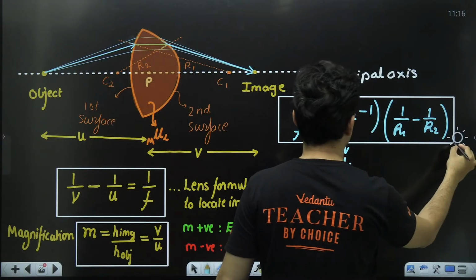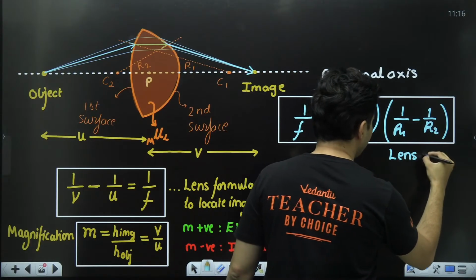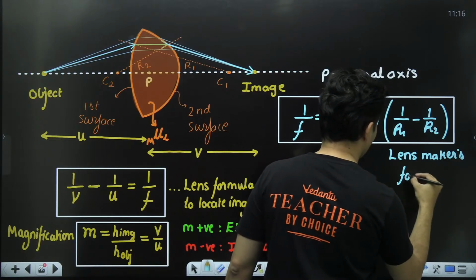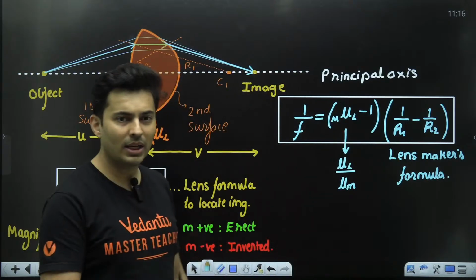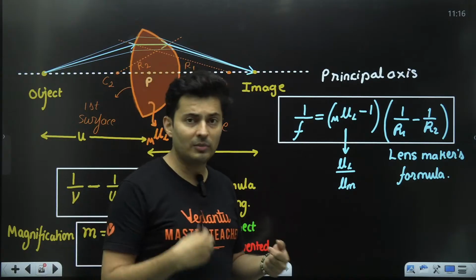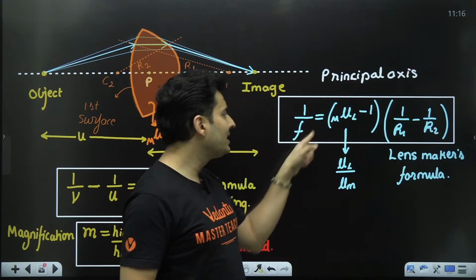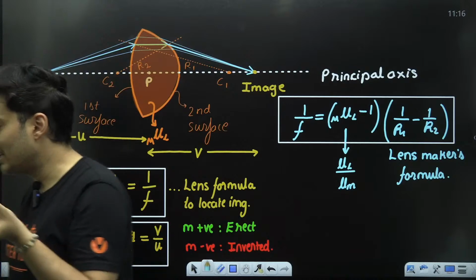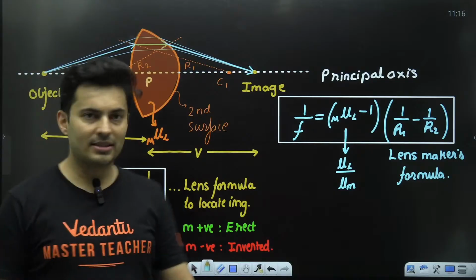So this is the formula, and if you are wondering what it is called, it is called the lens maker's formula. Why? If somebody has to design a lens of a particular focal length, and if they know what material they are getting, or if they have a choice of material, they can select mu, R1 and R2 to design a lens of a particular focal length. So that's why it is also called the lens maker's formula. Got it? Very good.